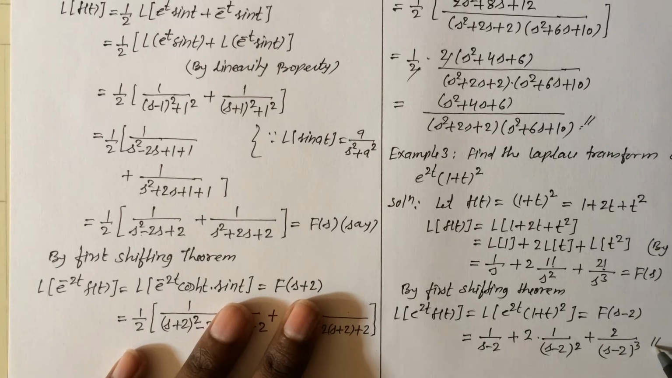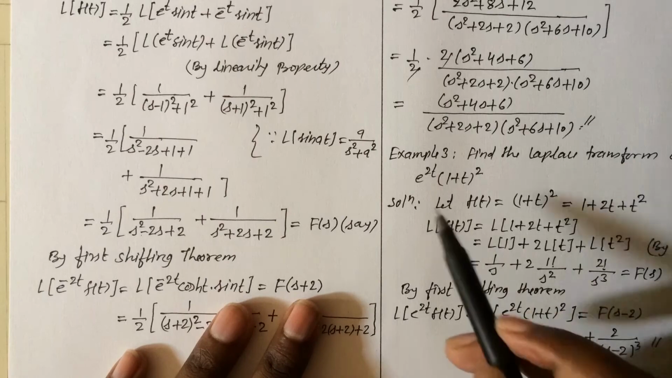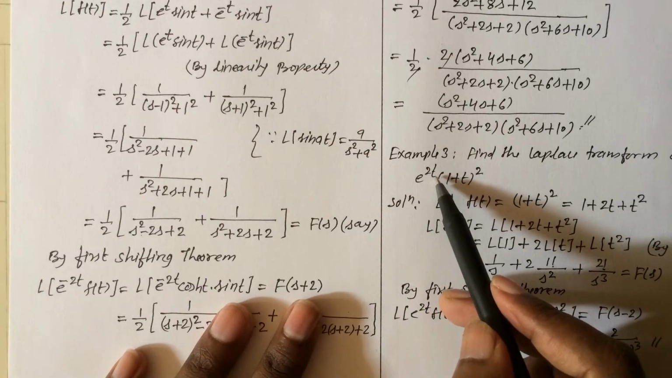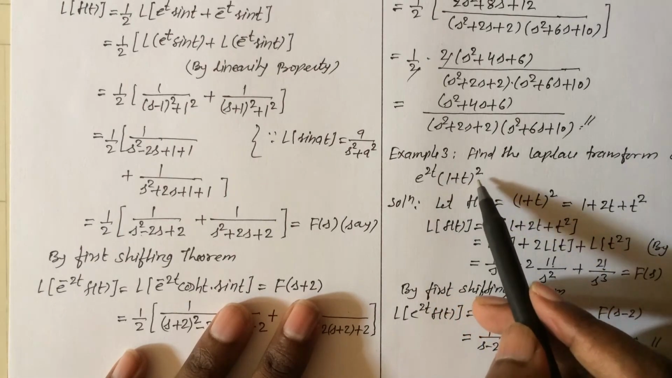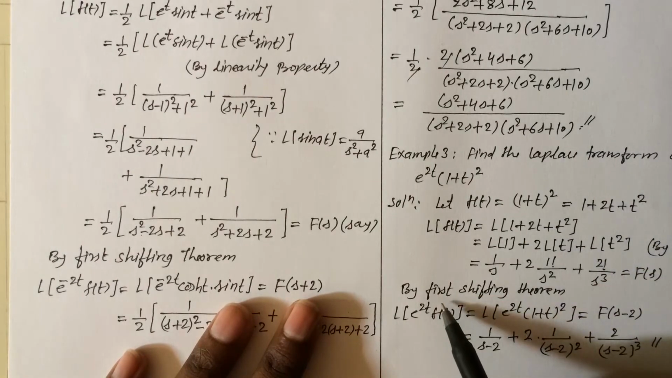So which is the required Laplace transform of the given function e raised to 2t into (1 plus t) the whole square by using the first shifting theorem. Thank you.